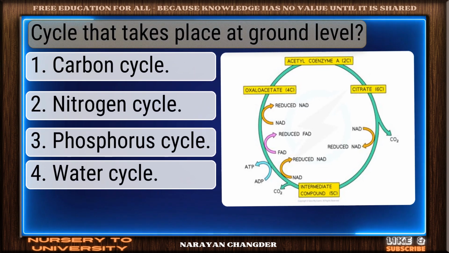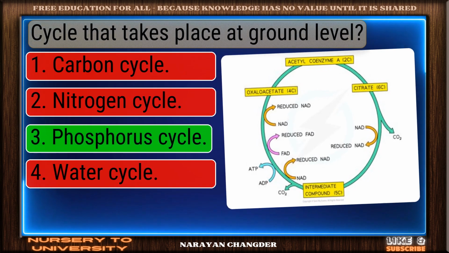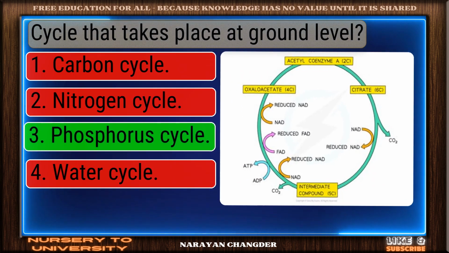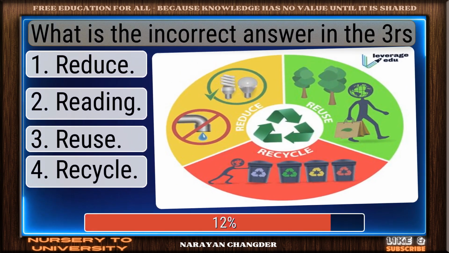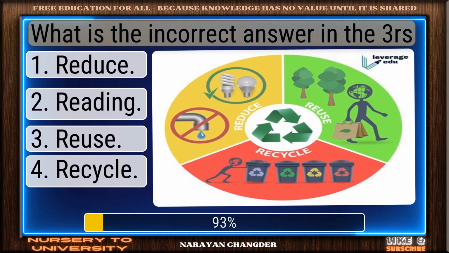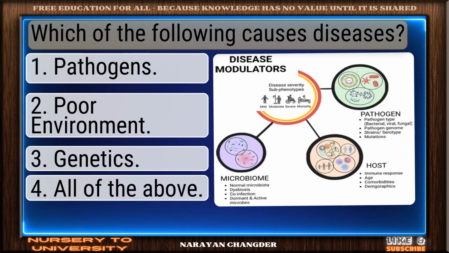Cycle that takes place at ground level. Right again. Phosphorus cycle is a valid answer. What is the incorrect answer in the 3 Rs? Good job. Your answer, reading, works well here.